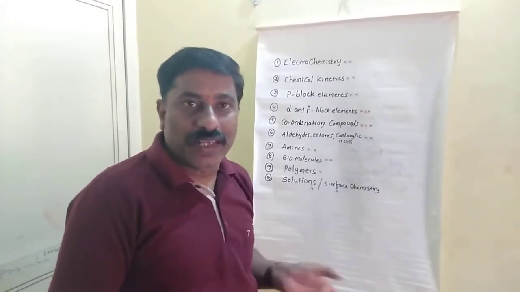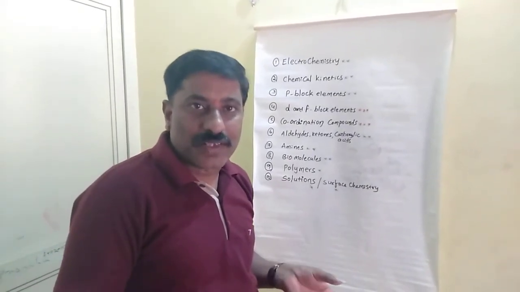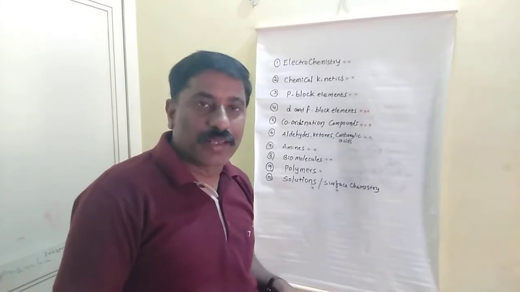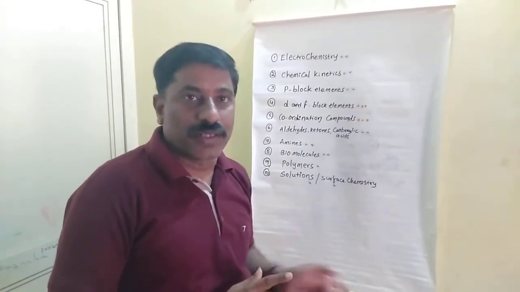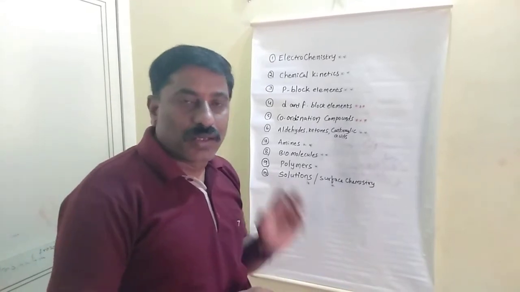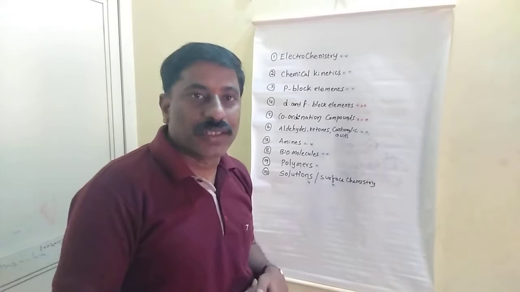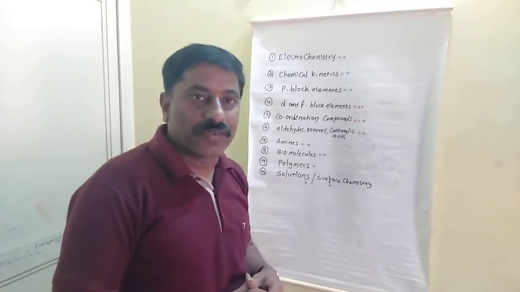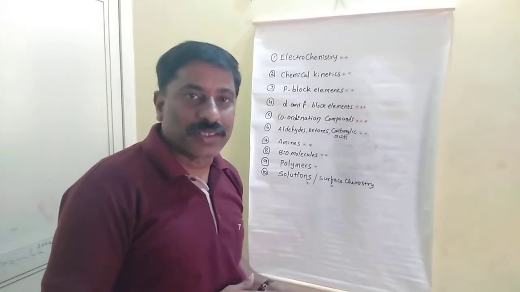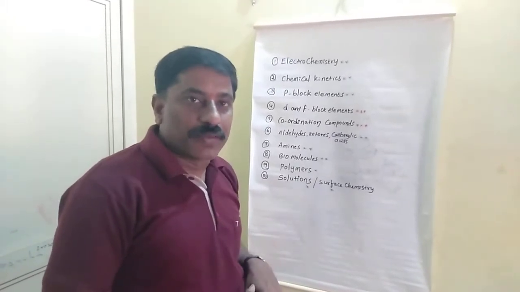Half-life relations: t half, t50%, t90%, t99% relations, and questions are based on that. The third most important one is collision theory, activation energy and its applications, calculation of activation energy or its relation with other quantities. So these are the main topics.